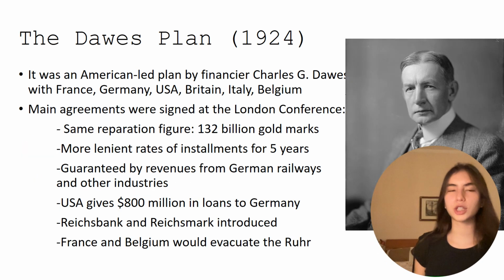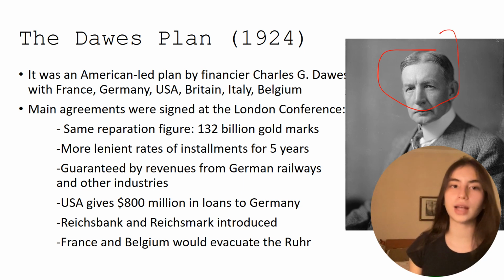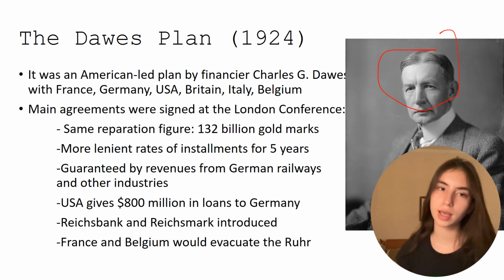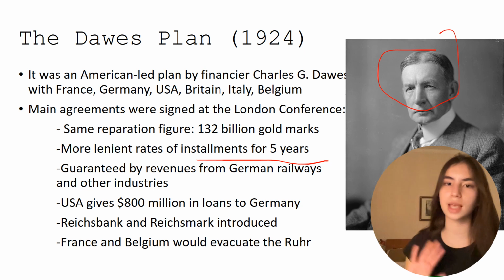Okay, so on to the actual Dawes Plan. The Dawes Plan in 1924 was an American-led plan by financier Charles G. Dawes, this gentleman over here. It was made with France, Germany, the USA, Britain, Italy, and Belgium, and its main agreements were signed at the London Conference. The total reparation figure was kept the same, 132 billion gold marks, the same as had been established by the Treaty of Versailles.